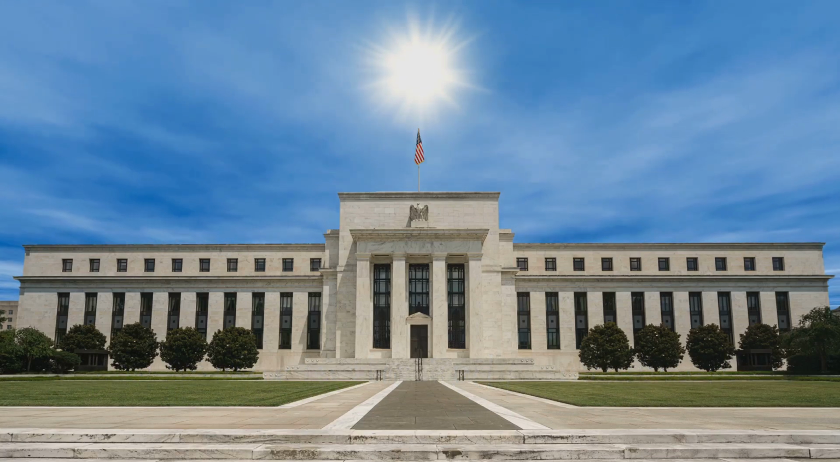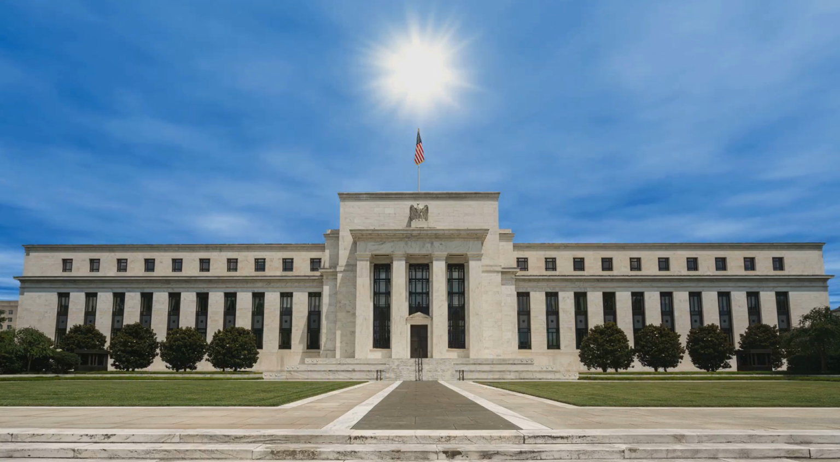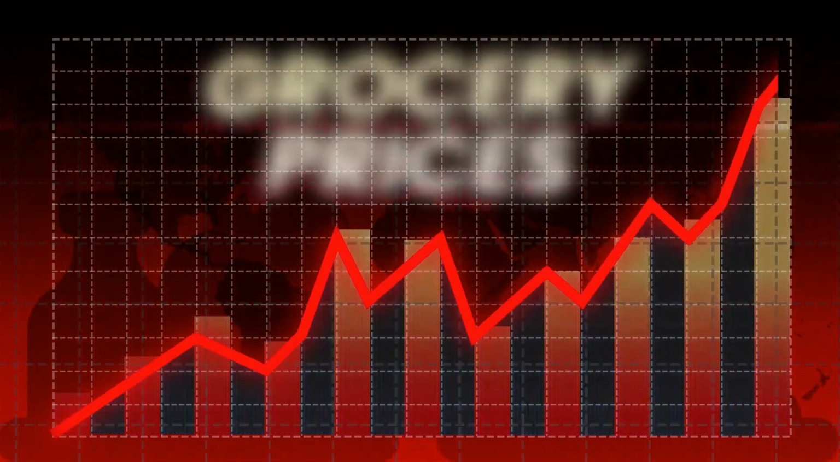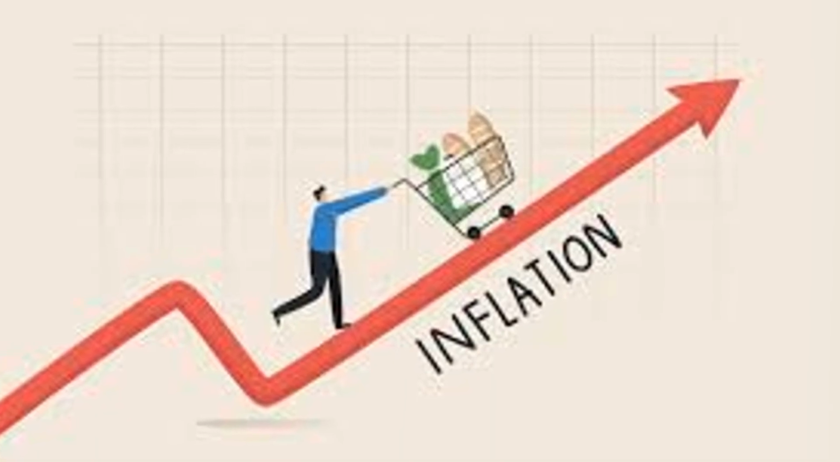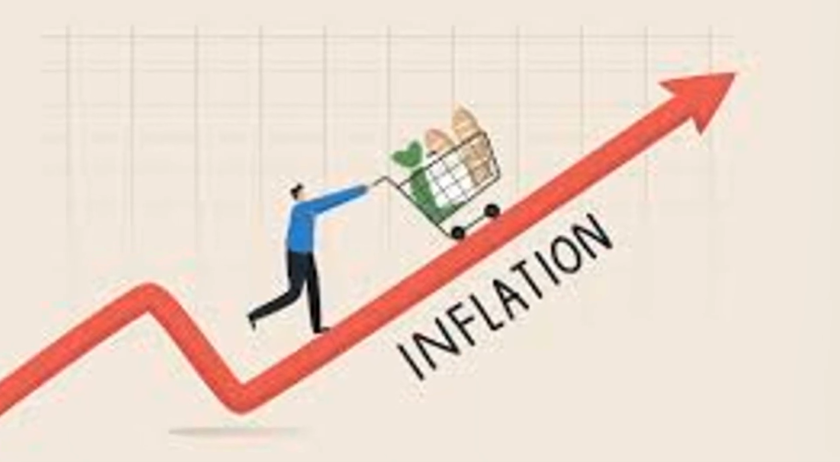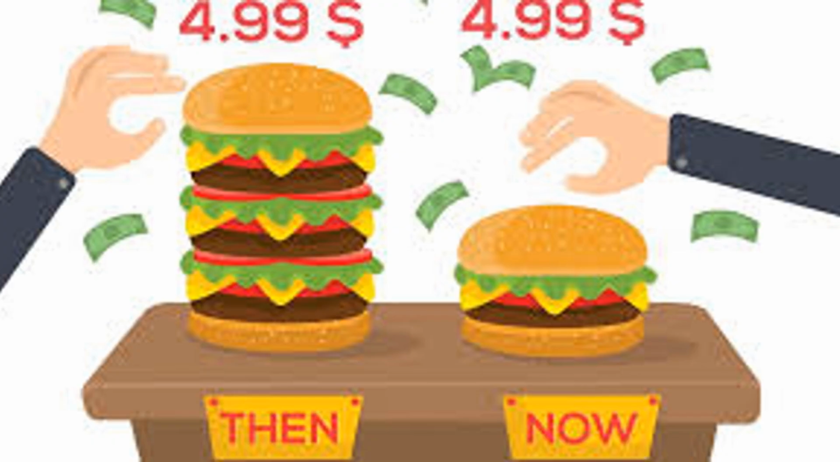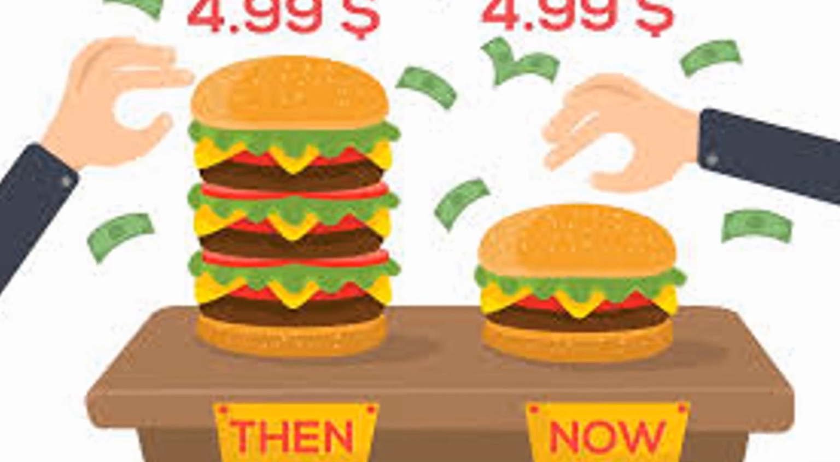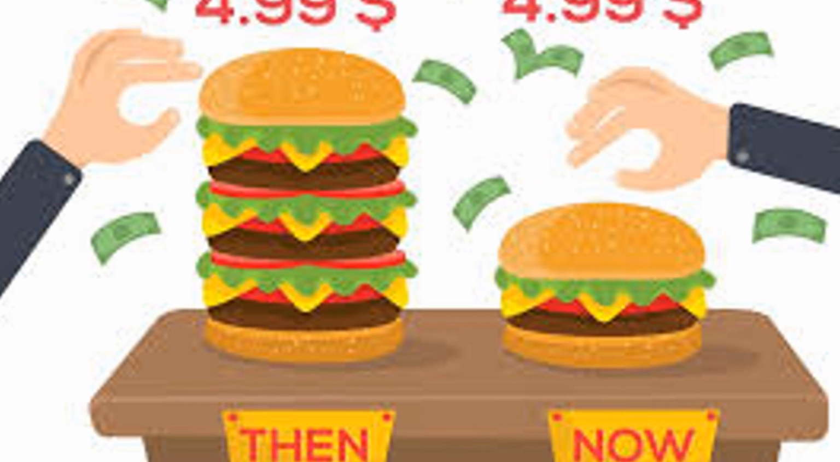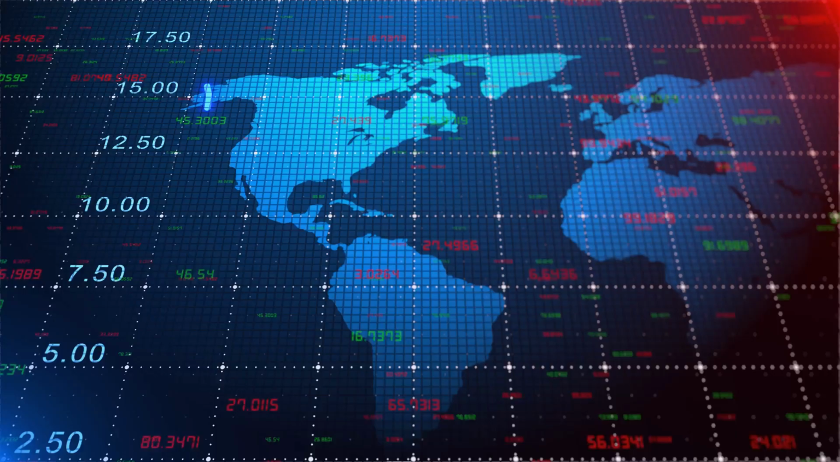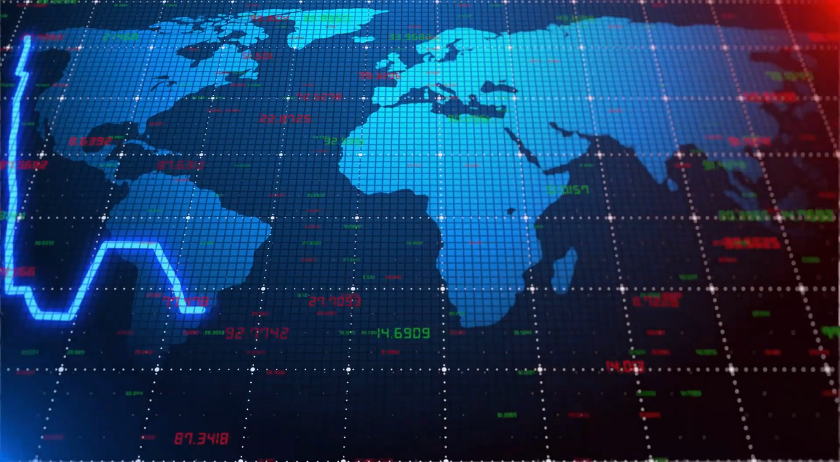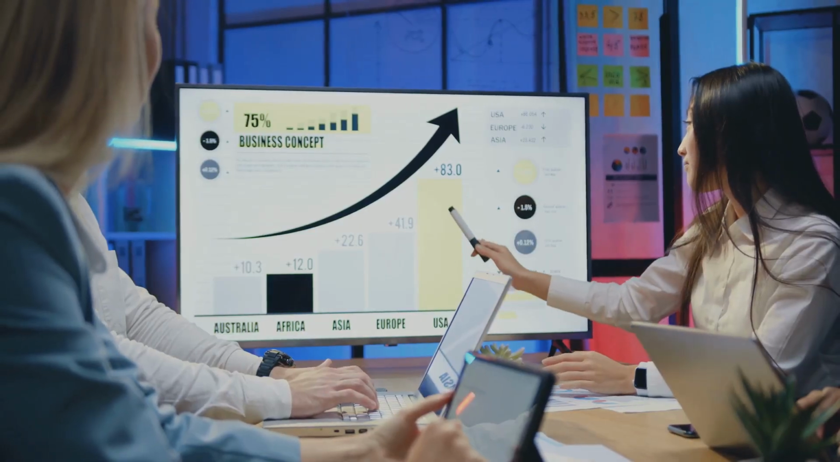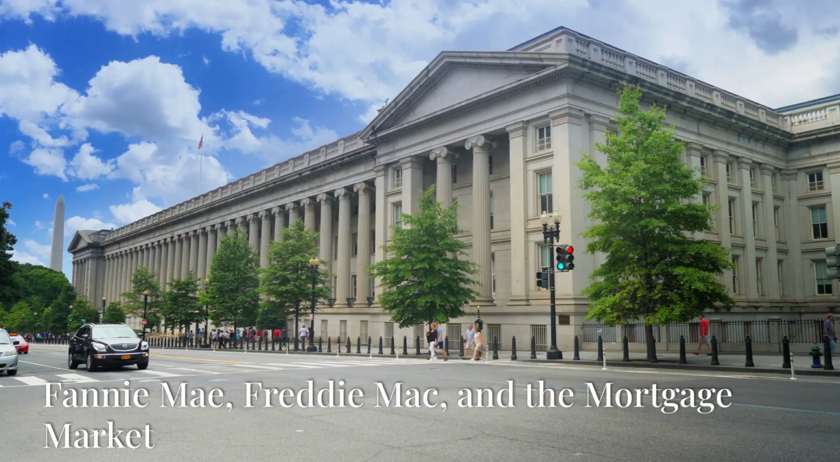Section 5. Inflation's tug-of-war. A key factor in the Fed's decisions. Inflation, the rate at which prices for goods and services rise, is a constant concern for the Fed. When inflation runs rampant, the Fed may raise interest rates to cool down the economy and curb spending. Higher interest rates make borrowing more expensive, theoretically slowing down demand and stabilizing prices. Conversely, when inflation is low, the Fed may lower rates to stimulate economic growth. Finding the right balance is crucial for a healthy economy.